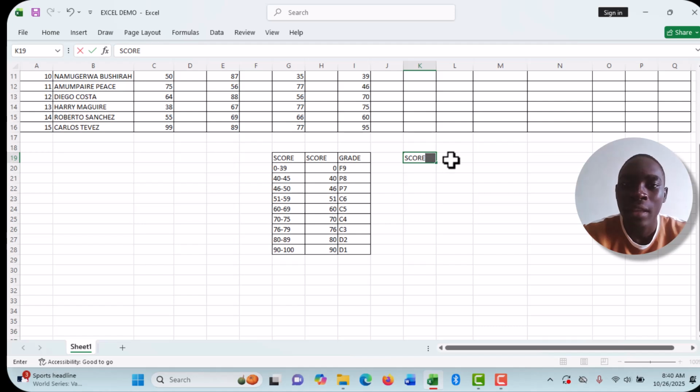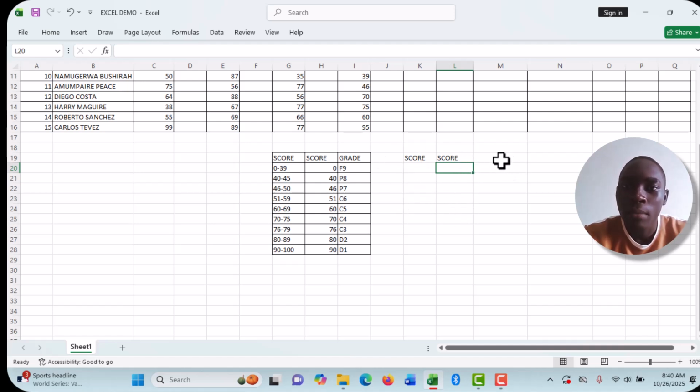I put the score, a particular score, and I put in the lower limit. I go with this lower limit: 0, 40, 46.